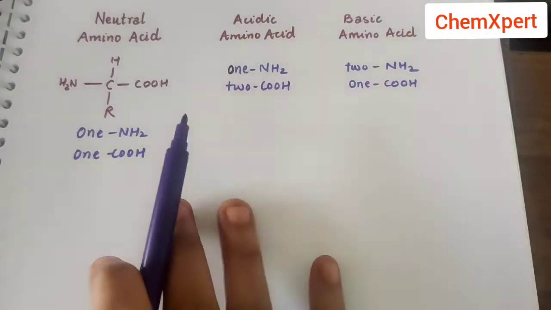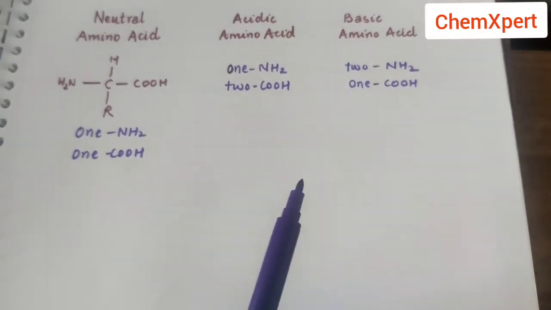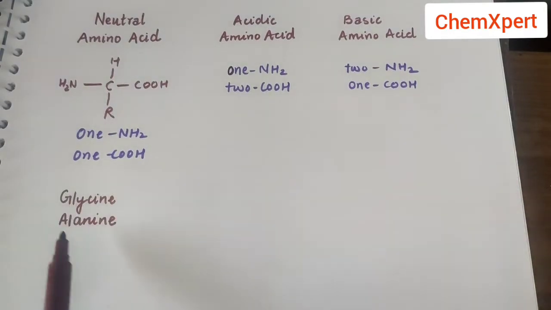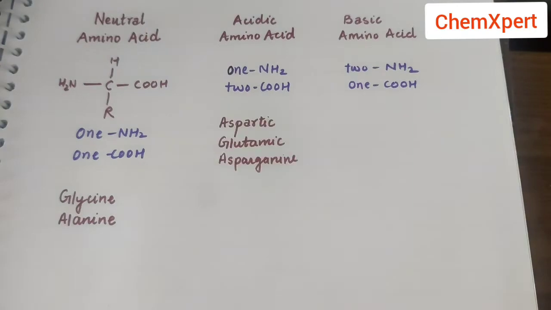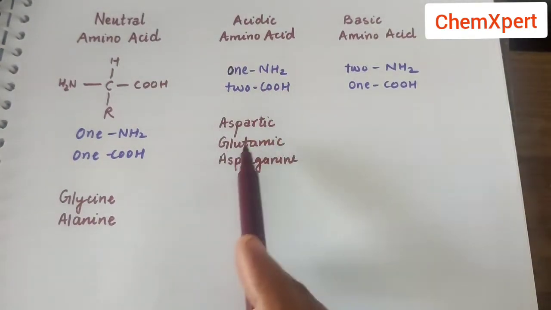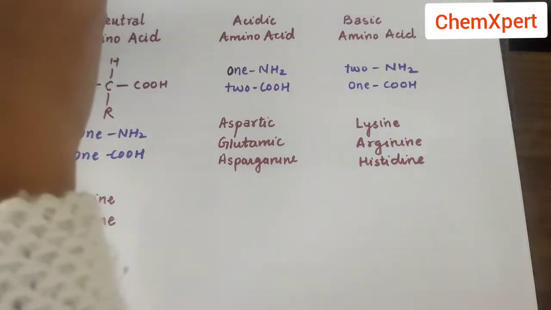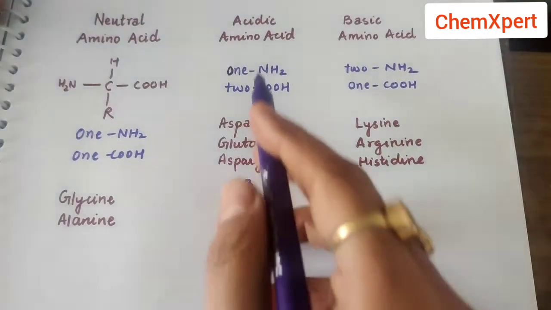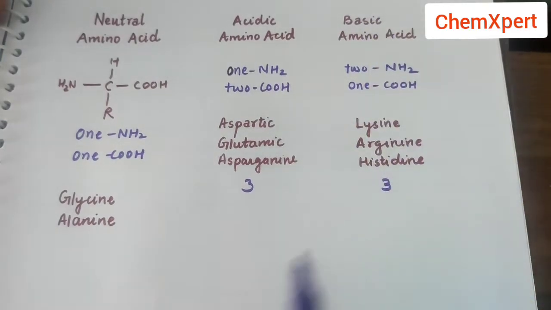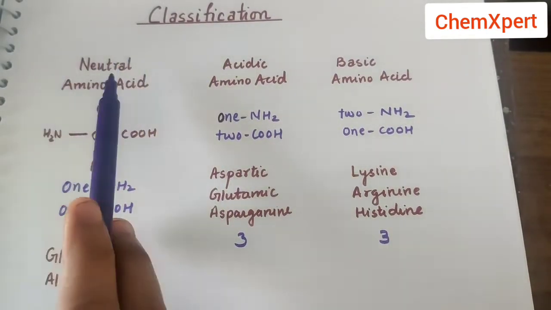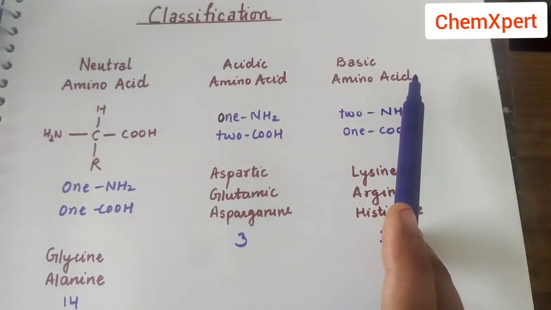Now in general there are 20 amino acids, and you must learn at least two examples of each type. For example, glycine and alanine are the neutral amino acids. For acidic, these are aspartic, glutamic and asparagine. And for the basic, it is lysine, arginine and histidine. So out of 20 amino acids, 3 are acidic in nature, 3 are basic in nature, and 14 are neutral in nature. So this is a general classification of alpha amino acids: the neutral, acidic and basic amino acid.